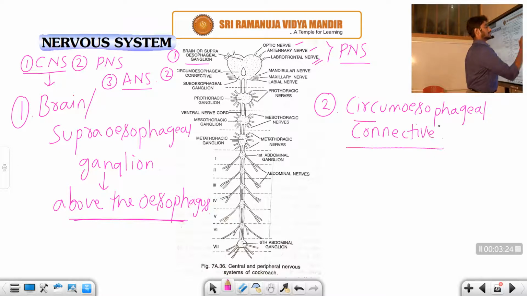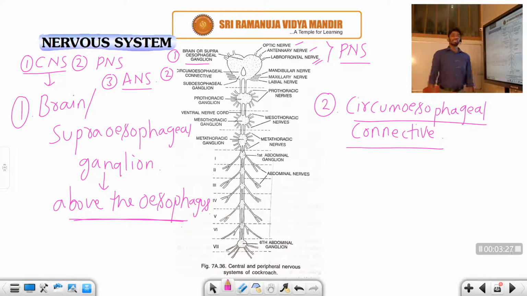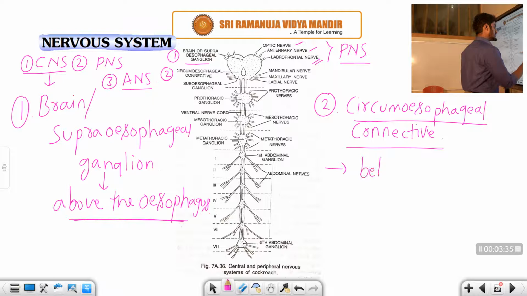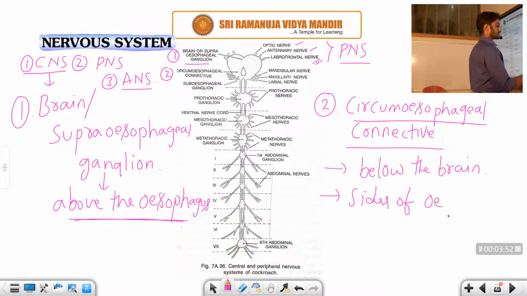The circumoesophageal connective is located below the brain, on either side of the esophagus.